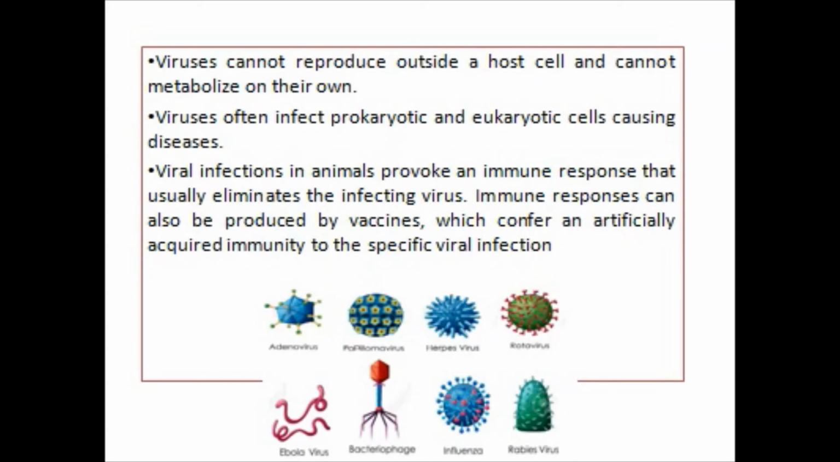Viruses often infect prokaryote and eukaryote cells, causing diseases. Viral infections in animals provoke an immune response that usually eliminates the infecting viruses. Immune responses can also be produced by vaccines, which confer an artificially acquired immunity to the specific viral infection. These are some of the viruses, such as herpes virus, rotavirus, and so on.